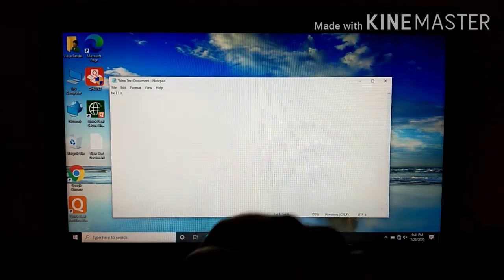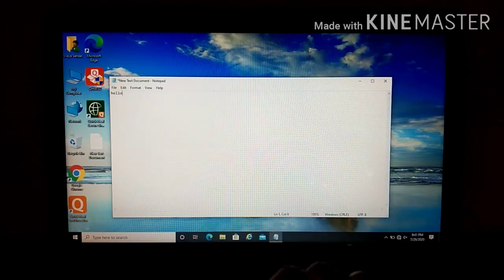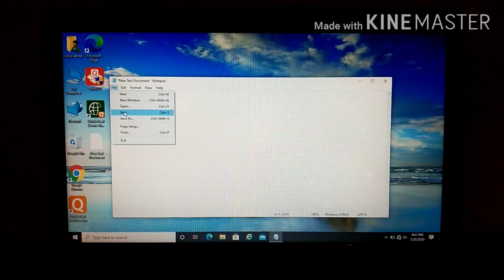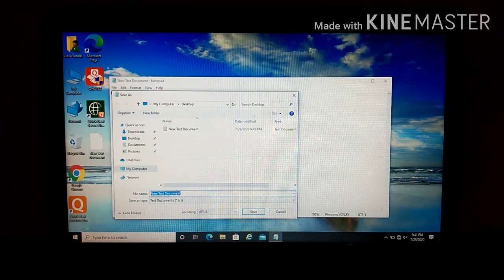Here any text can be accepted and saved. Generally, suppose any letter you want to type, you can type here and this file can be saved. You can click on File and save. Okay, and if you want to change it to a different name, what you have to do is Save As and type the name for your file.